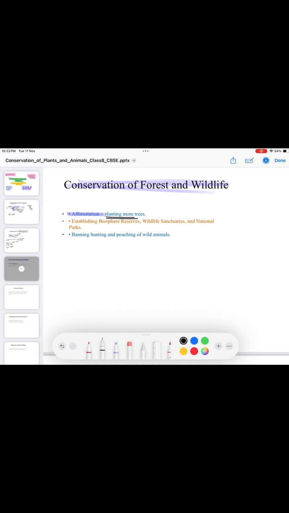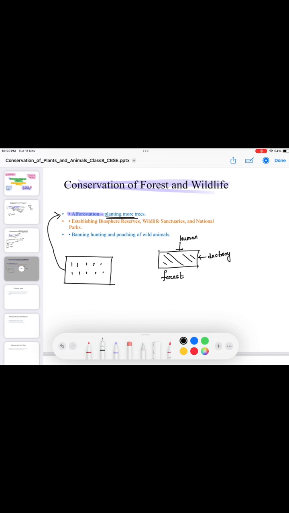So afforestation means planting more and more trees. Suppose this is a barren land and we are planting more and more trees. That process is known as afforestation. And deforestation and afforestation are different.